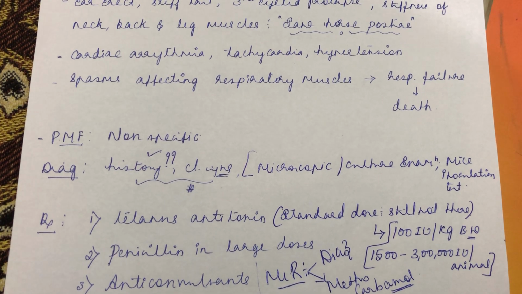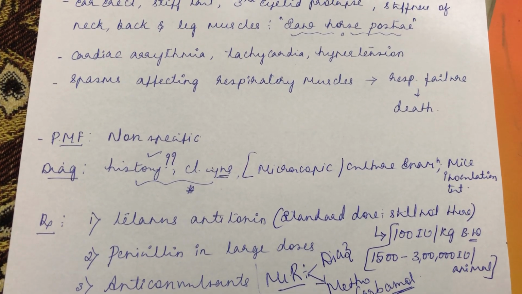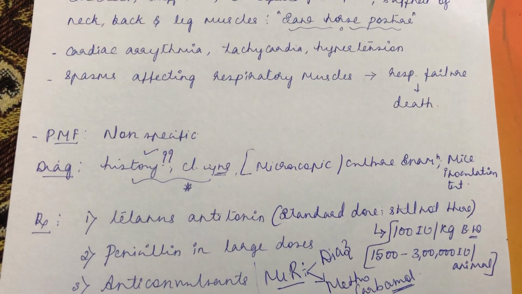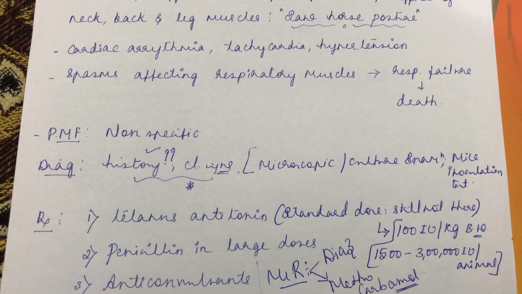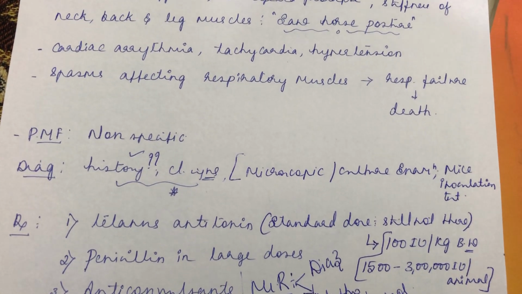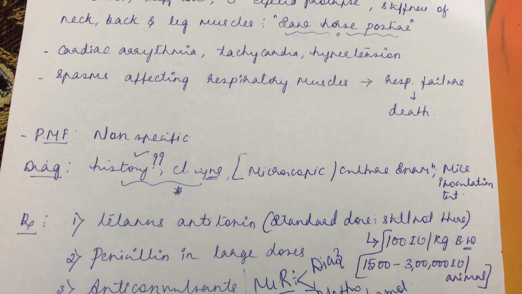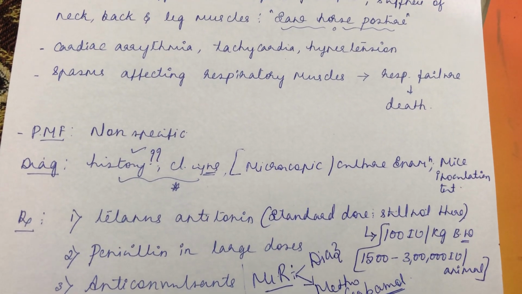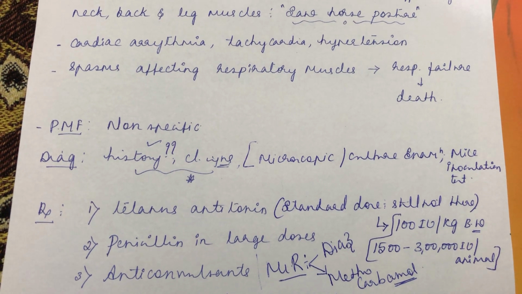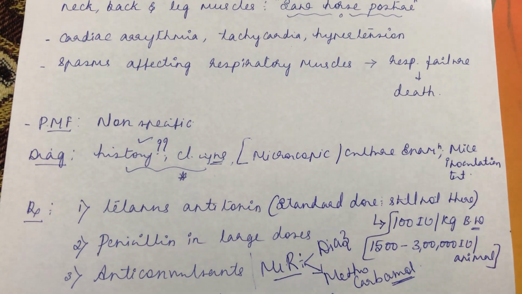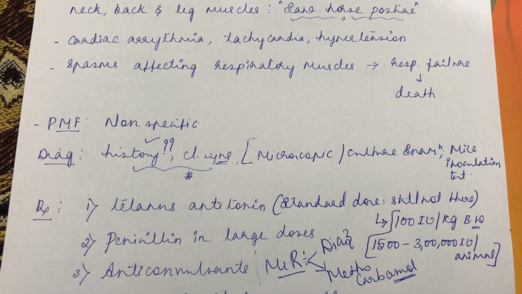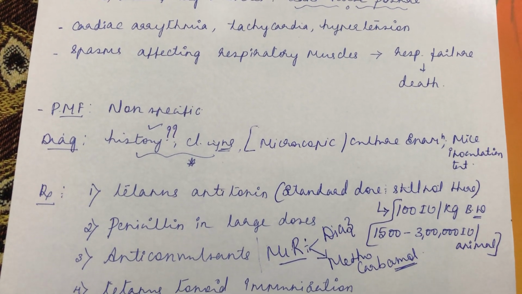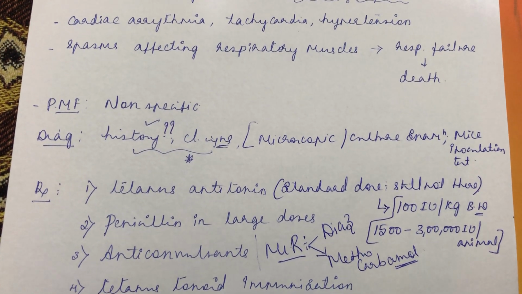For therapeutic agent toxicity, we will restrict ourselves to very few drugs. Apart from that, whatever effects are shown by a drug, if given in excess, those effects will be exaggerated, and that will be the toxicity due to the therapeutic agent. For food and feed additives, only a few produce toxicity, and I will highlight those. Environmental pollutants I am not going to cover, since you already studied them in so many subjects. Then we are going to revise. I will take up some question papers and we will revise in the coming classes. Thank you.